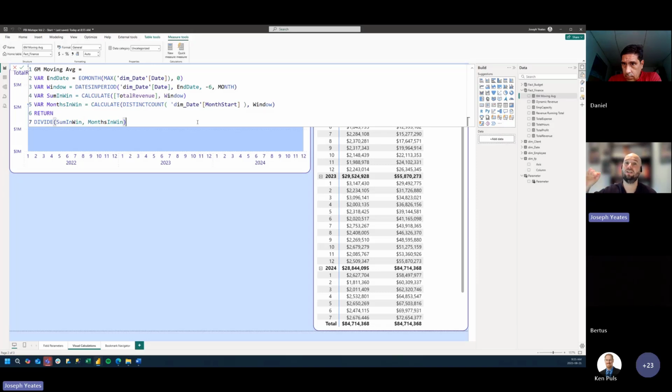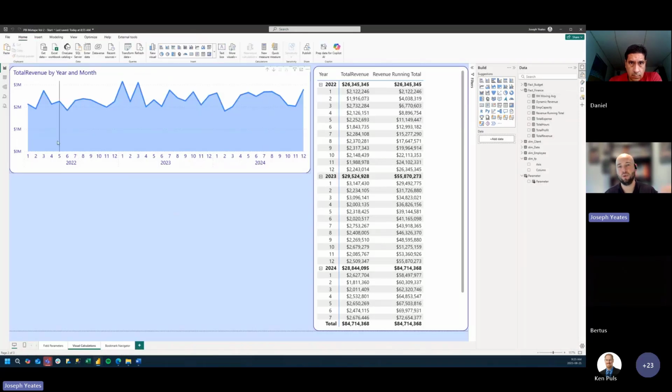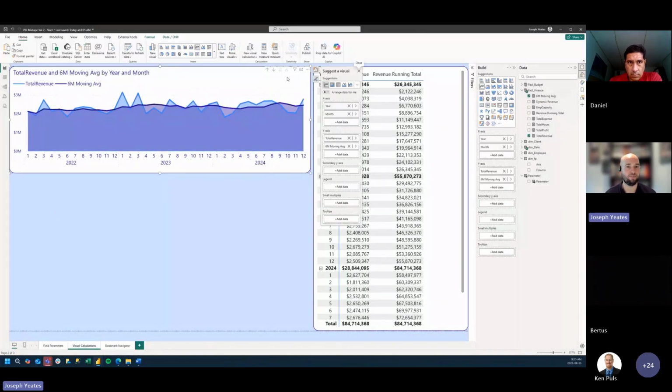And I think the learning curve to learn this DAX is you need to be quite experienced and know what you're doing in order to get a measure like this to work for a moving average, which really is quite a common use case or requirement for a report if you think about it. Usually when we have a line chart, we might want to smooth it out. We might want to see not just a straight line average for the chart, but how is that average moving over time? So if I take our moving average, we can drop that in here.